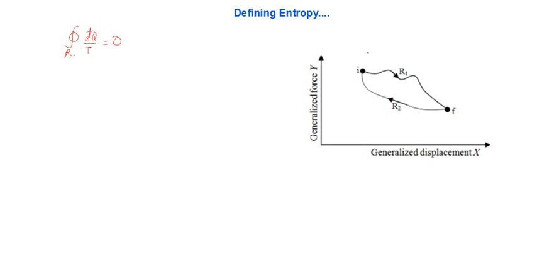Always remember that this relationship holds good for any reversible cycle. For any reversible cycle, this integral should be equal to 0, and this is what we call the Clausius theorem, to be very precise.